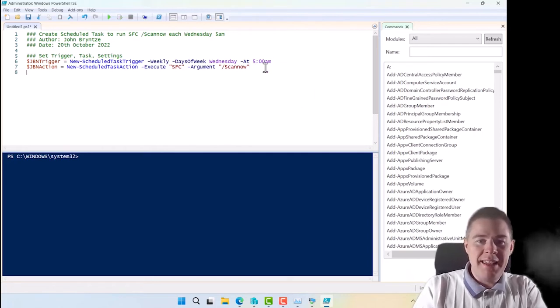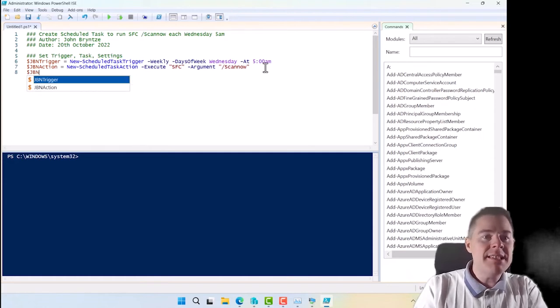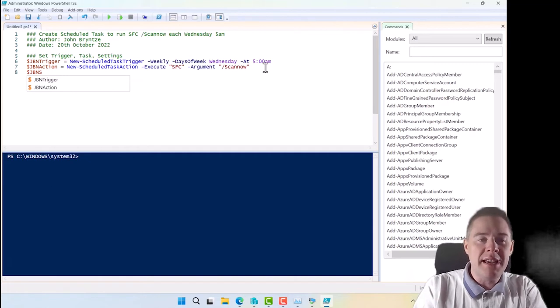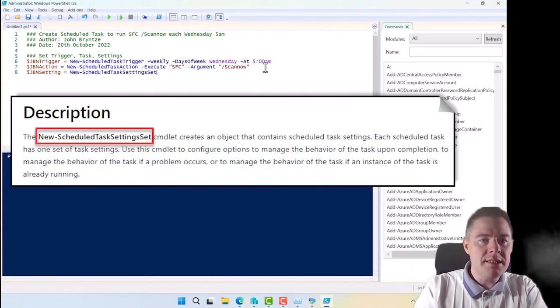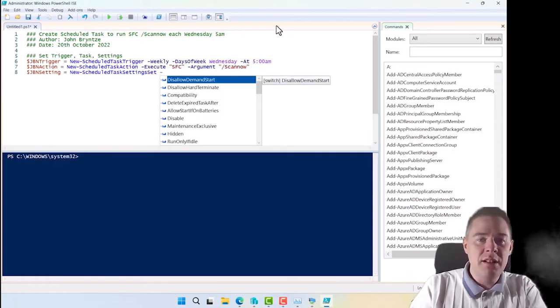Then we have some settings, and that's basically to tell it to run as Windows 10 or later, depending on what you have in your fleet, of course. And it's the same: New-ScheduledTaskSettingsSet. I hope it's going to give me task. Oh, it won't. It doesn't give me the drop down. Task, I think it's settings. No, scheduled setting task. Okay, I hope. Oh, there, it's more helpful.